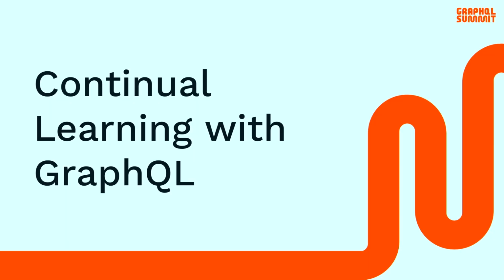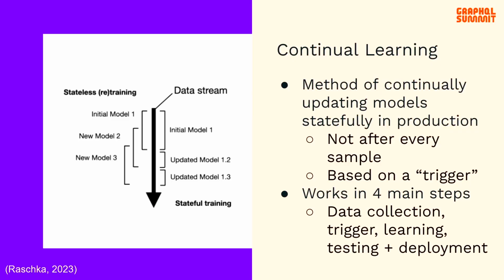So now enters the concept of continual learning. But what exactly is continual learning? Continual learning is a method in which we can update our models statefully in production. And what we mean by statefully is instead of completely retraining our model from scratch, we can simply fine-tune it based on the new samples that we see rather than completely retraining it.